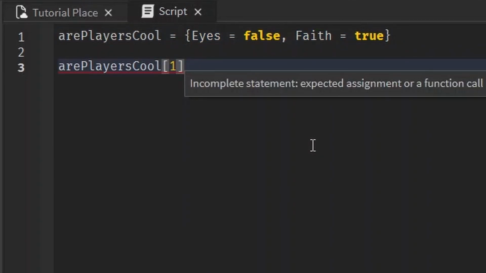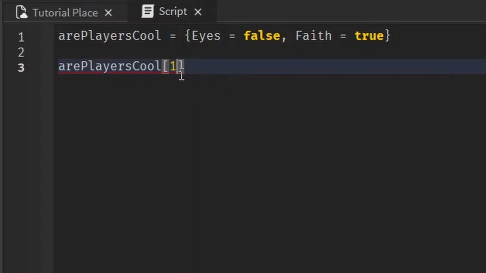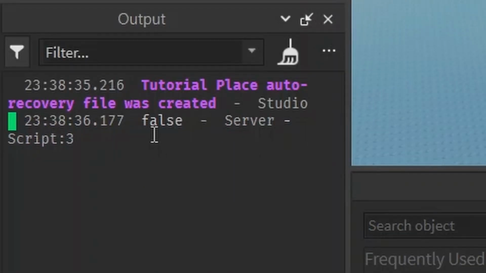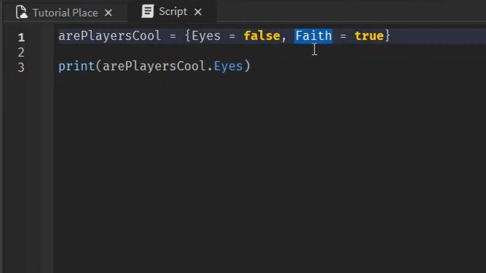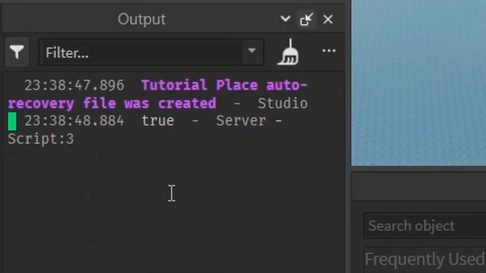But here, maybe you figured it out. Instead of typing in the index, we're going to type a dot and then the key for the first one is going to be i's. And let's print that. It tells us i's is equal to false. And of course, if you wanted to figure out what this value was worth, faith, we would just type in faith there instead, and it's true.